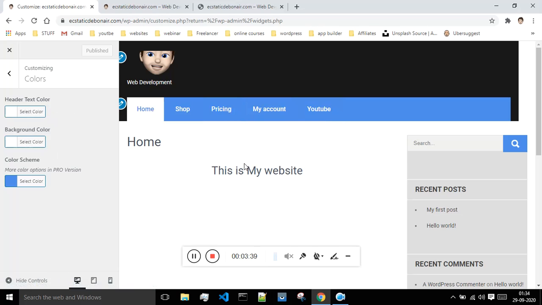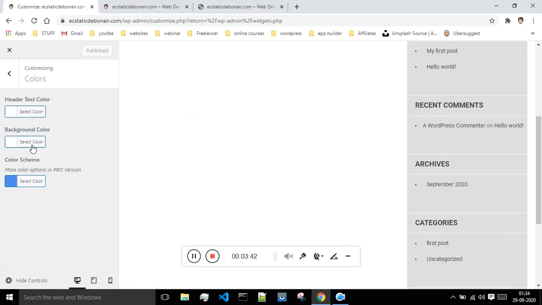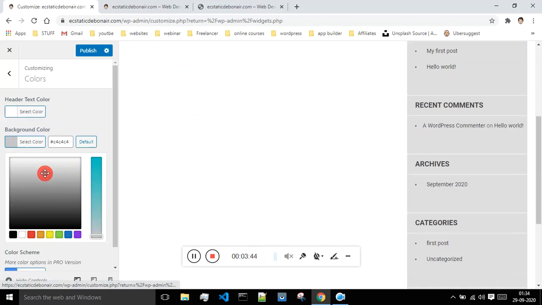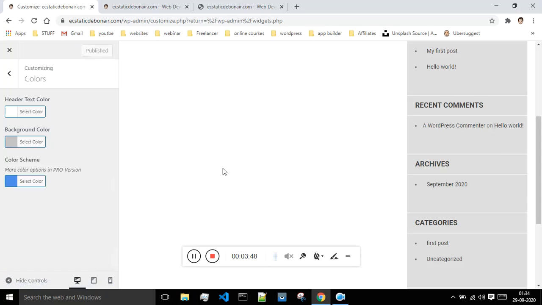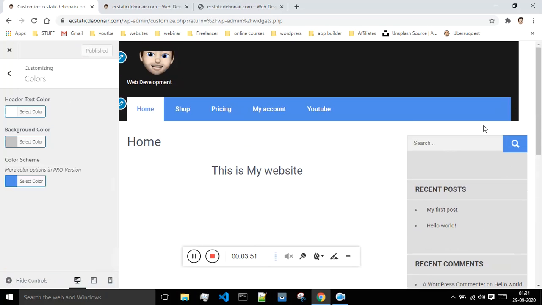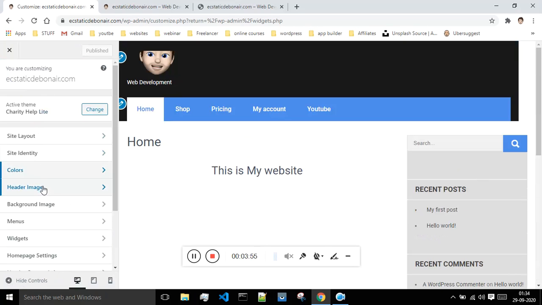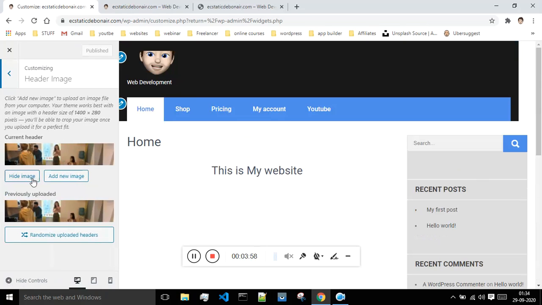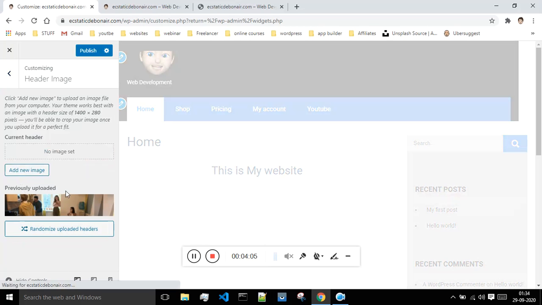Then this is the background color, in the sense the background what you see over here. If I want to change this to something like gray and all, then I can do that. Let me just publish this. Okay, so as of now it is not that visible, but let's see what we have next. So this is the header image. I actually don't know what this header image does, but this was the image selected by me, but it would be better if you are keeping this blank. So just keep it blank only.